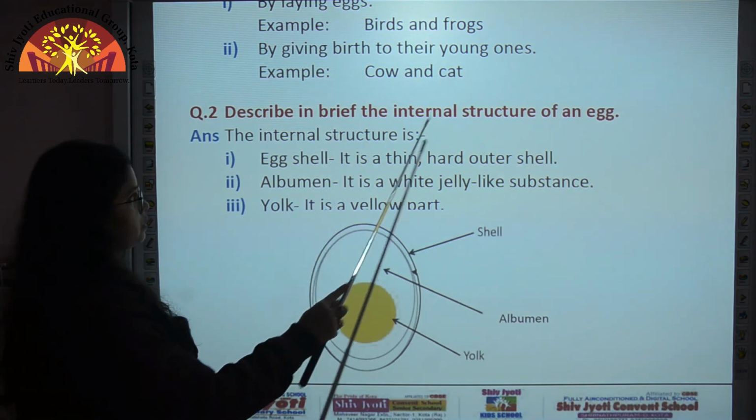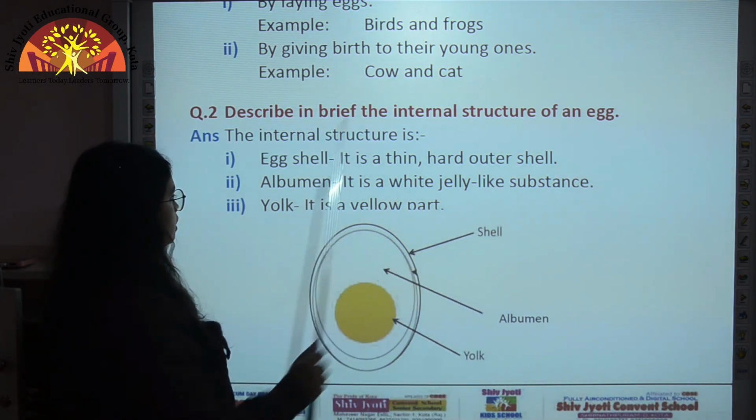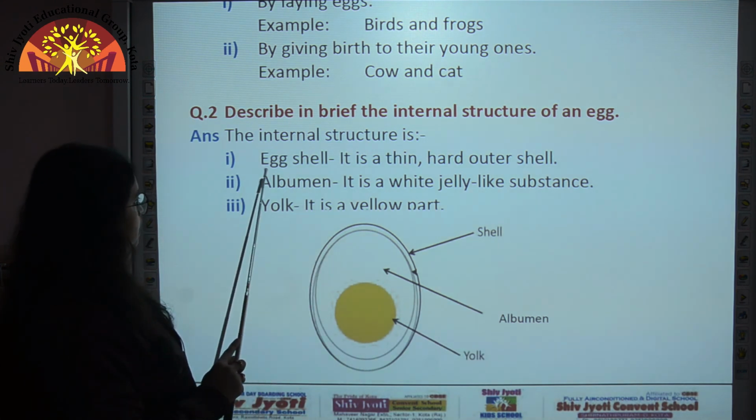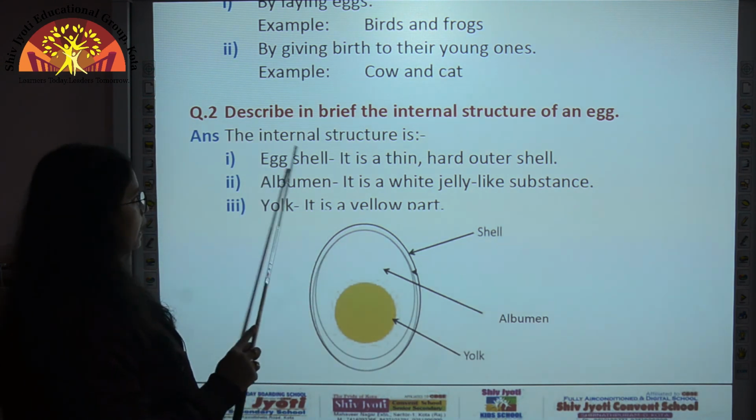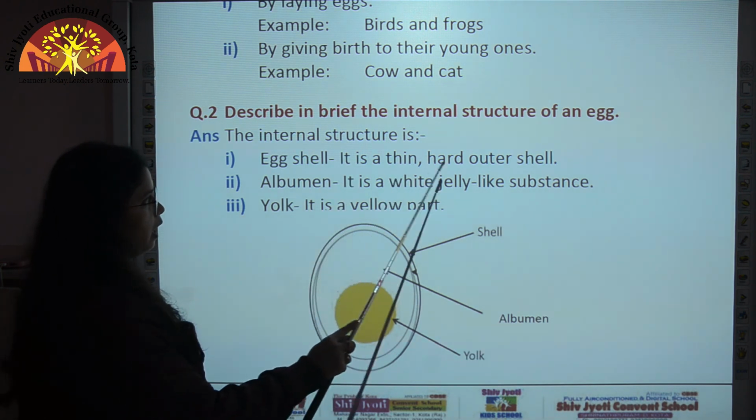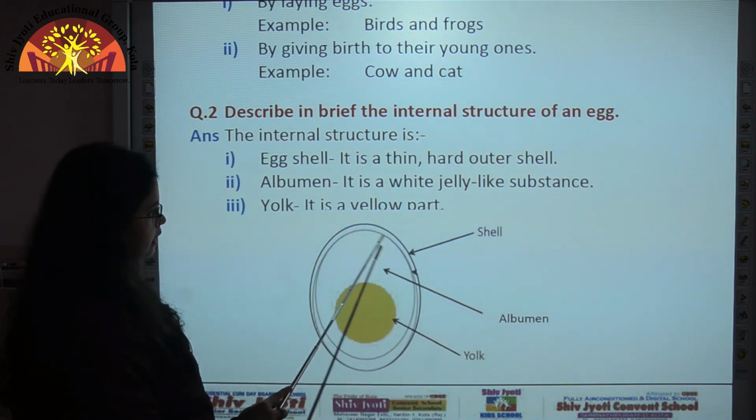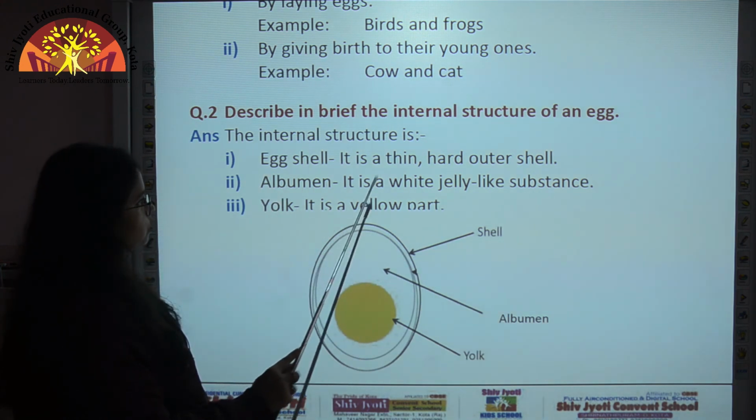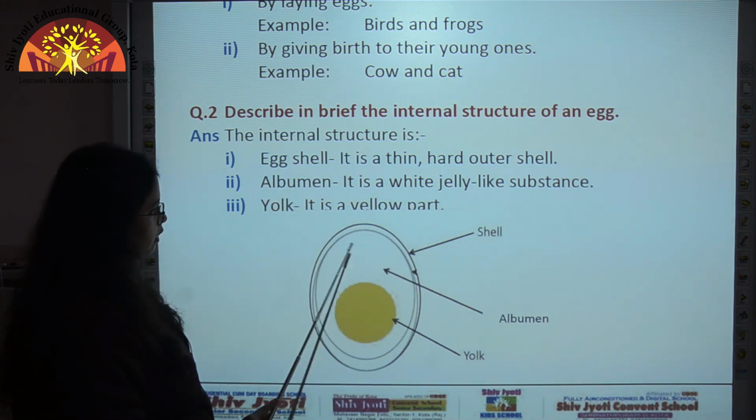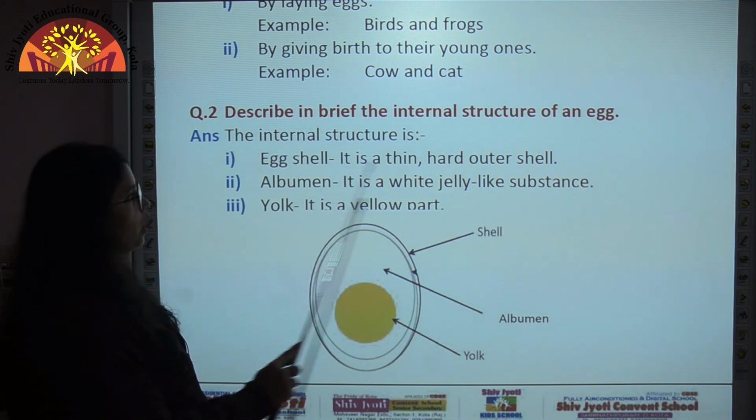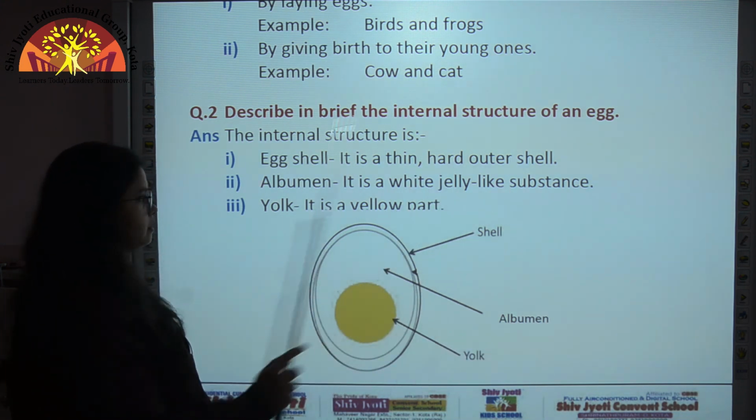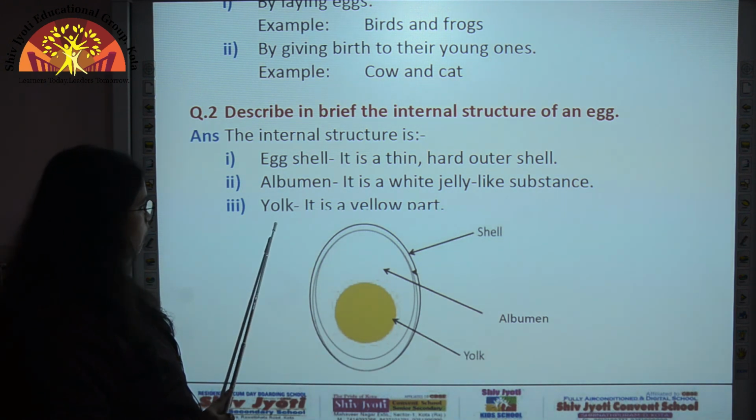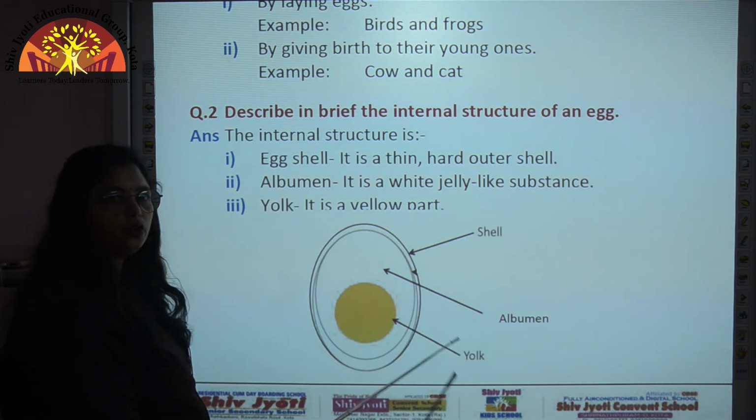Describe in brief the internal structure of an egg. So let us see here, this is the internal structure of an egg. It has three parts. First part is called eggshell. It is a thin, hard outer shell. You can see here, this arrow is showing shell. Albumin, it is a white jelly-like substance. So inner to shell is albumin. It is a white jelly-like substance. Then third part, that is the innermost part, is a yellow part, and it is called as yolk.